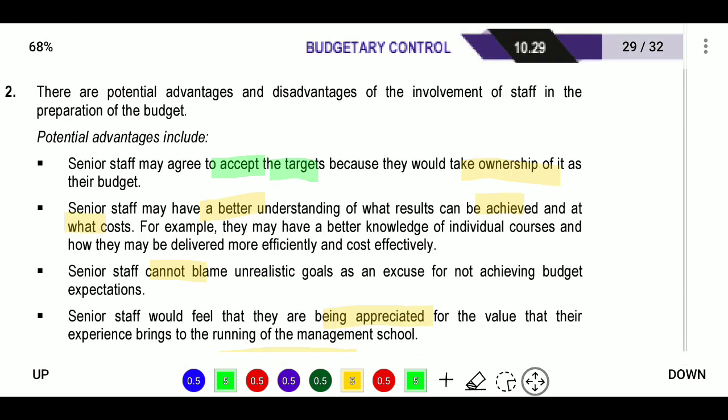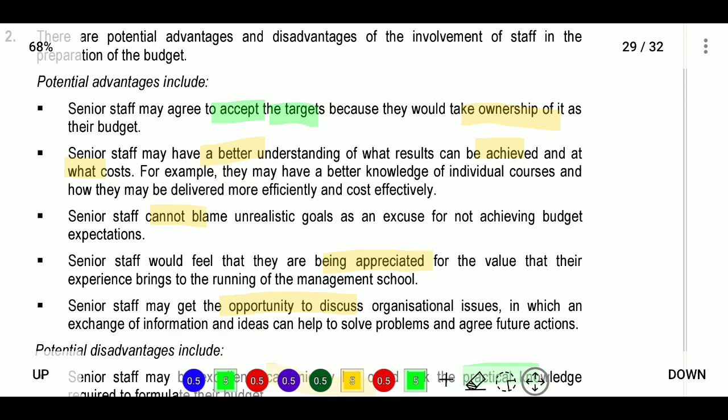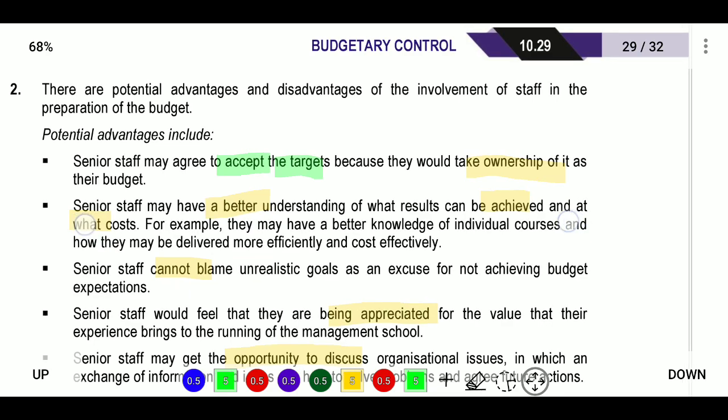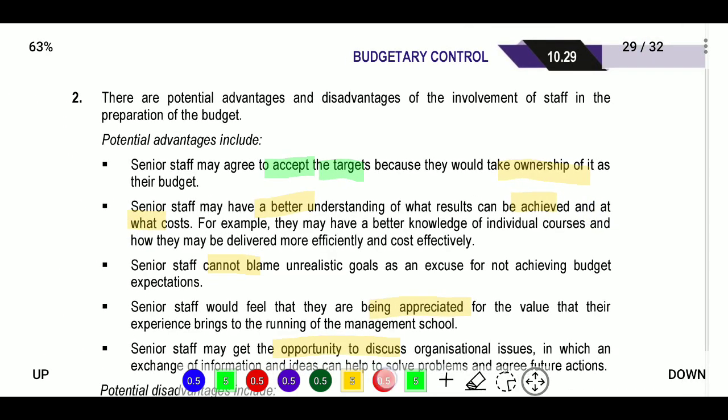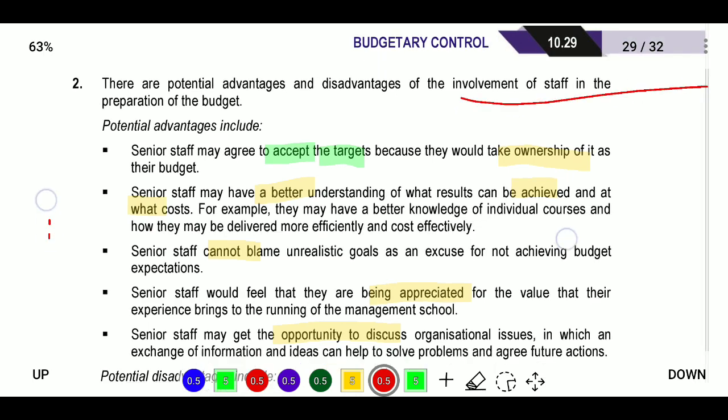The disadvantages: senior staff are academically good but practically may not have good knowledge, there are limits to the benefits of participation, and they consume more time because they do not know the subject. So we will see the potential advantages and disadvantages of involving senior staff in preparing budgets.